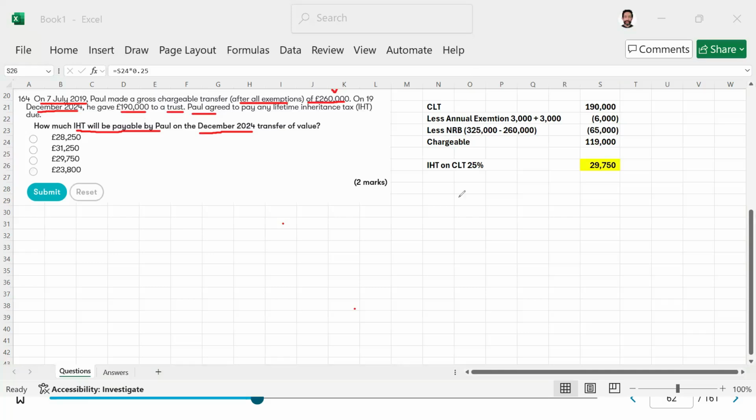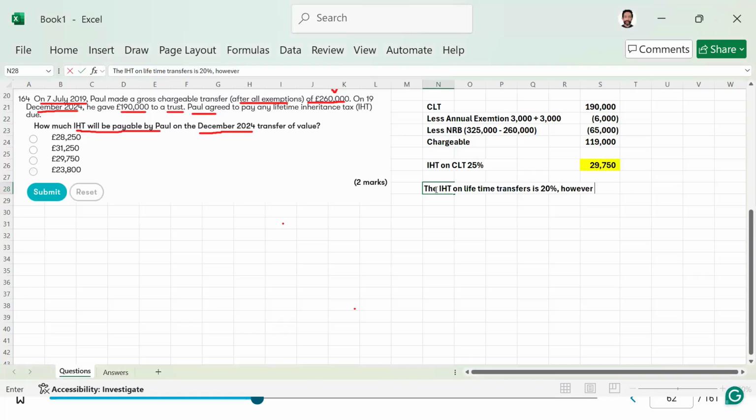Let me explain this 25% rate. The IHT on lifetime transfers is 20%. However, when the donor pays the IHT, then this means that the value of the transfer is 80%, and the tax is 20%.